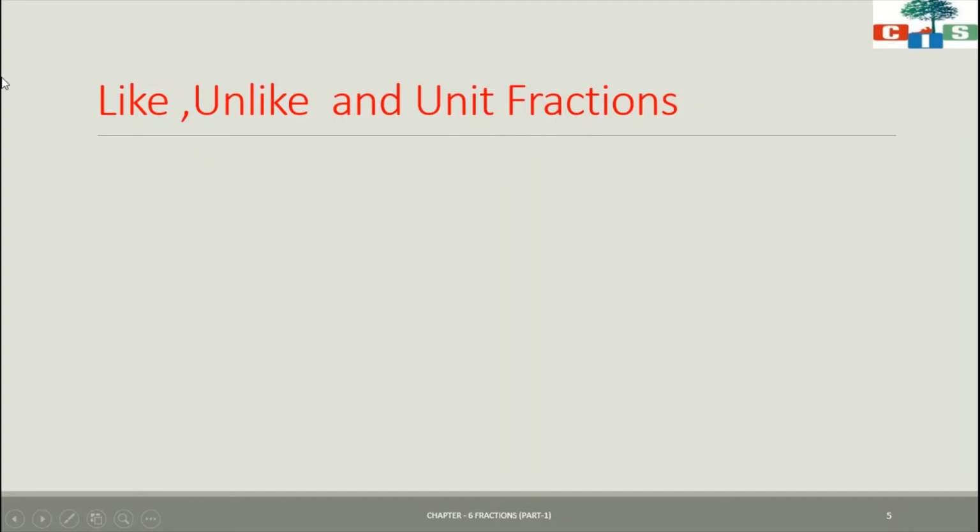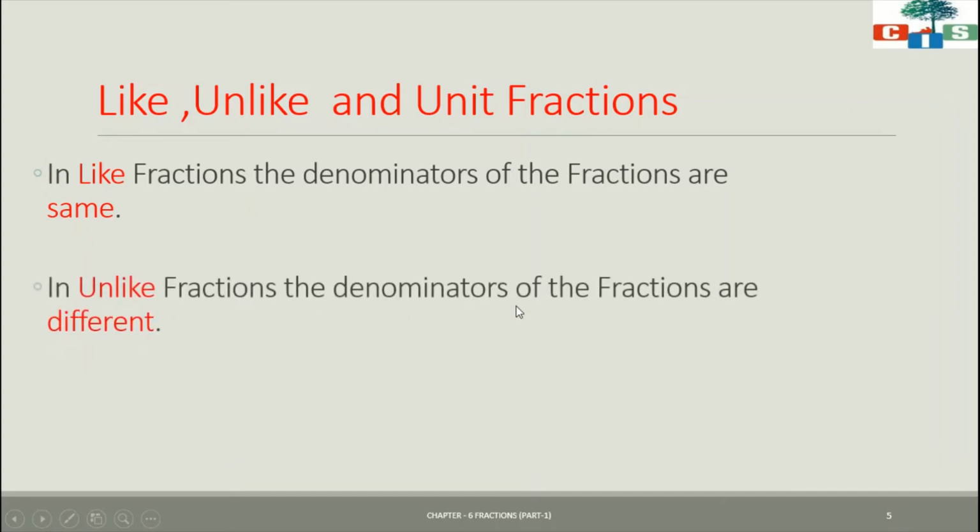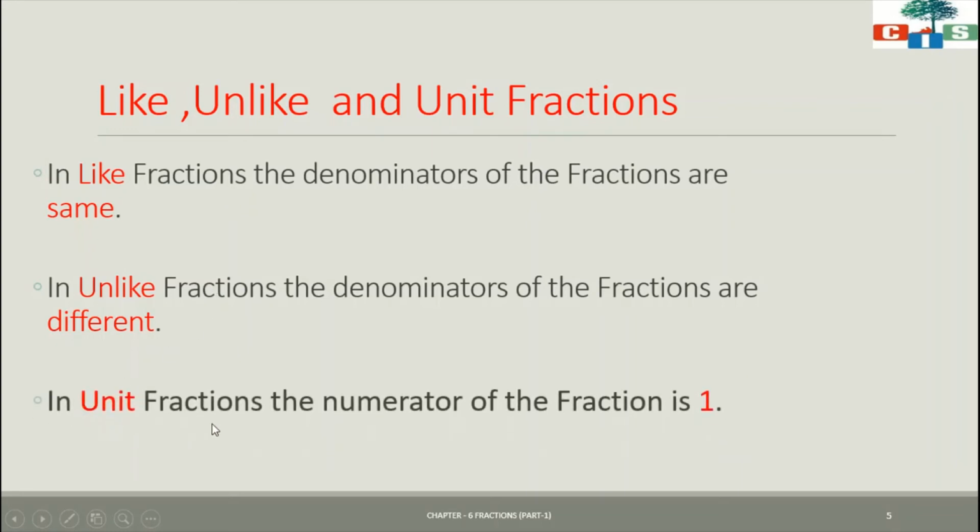This concept we have already studied in class 4 also. In like fractions, the denominators of the fractions are the same. If the denominator is the same, that set is of like fractions. In unlike fractions, the denominators are different. If denominators are different in the set, the full set is of unlike fractions. And in a unit fraction, the numerator of the fraction is 1. If the numerator is 1, that is a unit fraction.